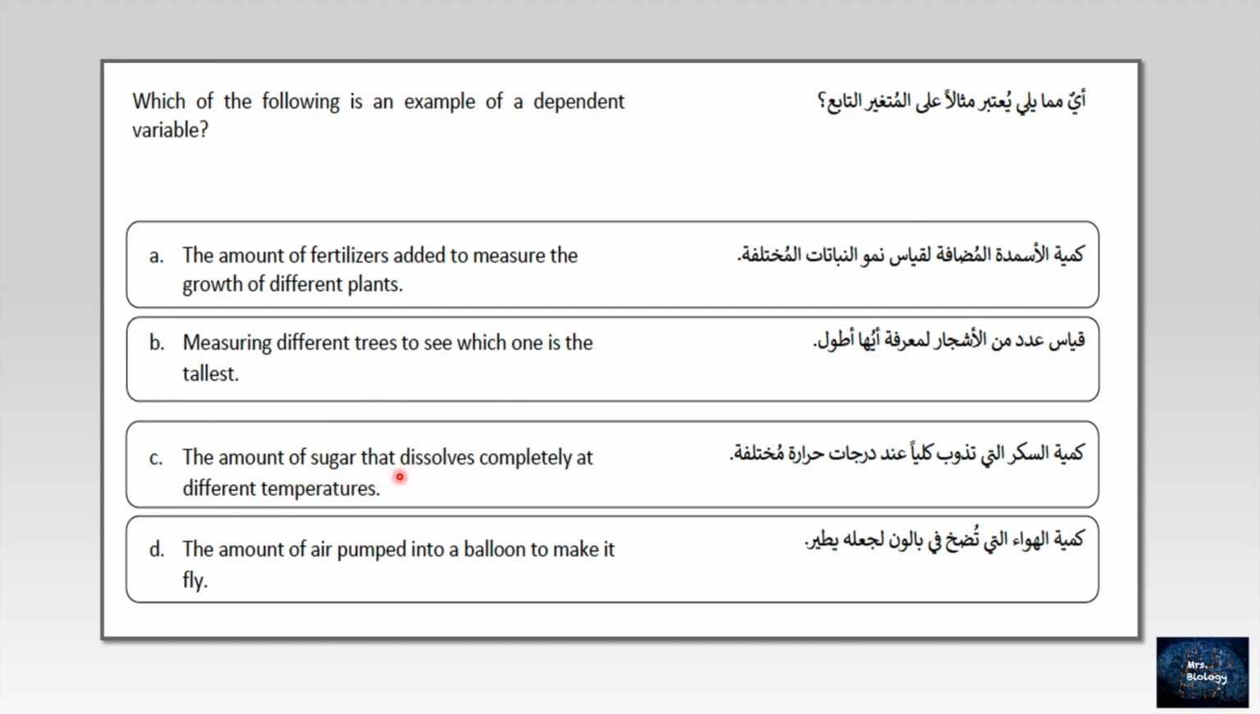C, the amount of sugar that dissolves completely at different temperatures. I think this is the right answer, because the amount of sugar here is the dependent. It depends on what? The different temperature, and the temperature here is the independent. So C is the right answer, but let's look at D. The amount of air pumped into a balloon to make it fly. So where are the dependent or independent variables that support which answer? C. So the right answer here is C.